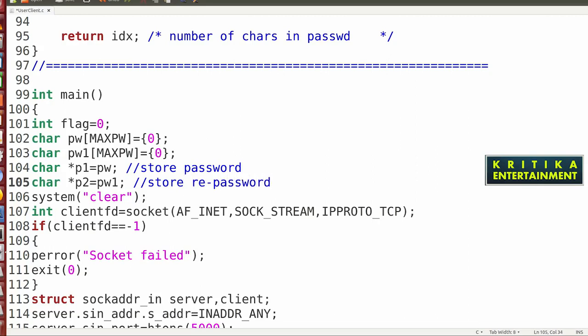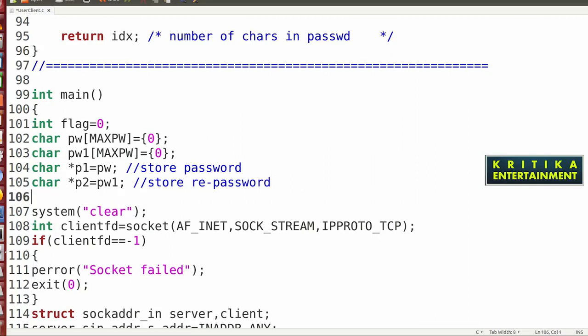Okay, so next what will I write? After that I will write FILE pointer fp1 is equal to stdin, which means take the password from keyboard.